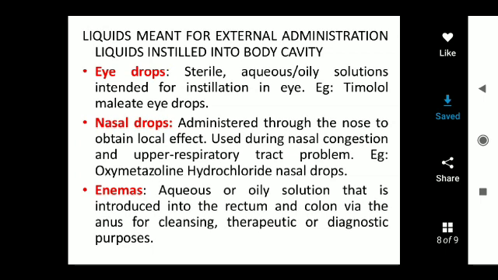This was the introduction to monophasic liquid dosage forms, the classification of liquid dosage forms and their definitions.